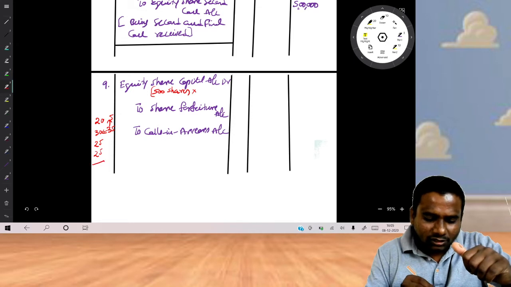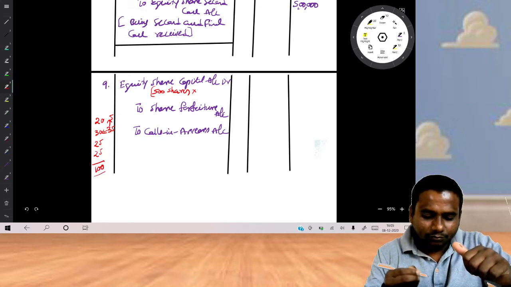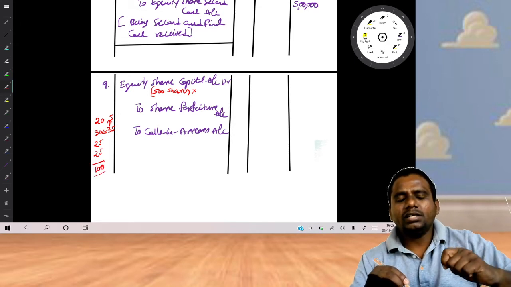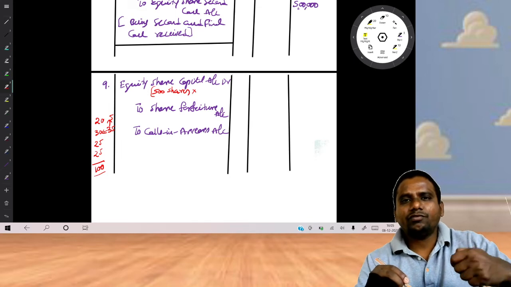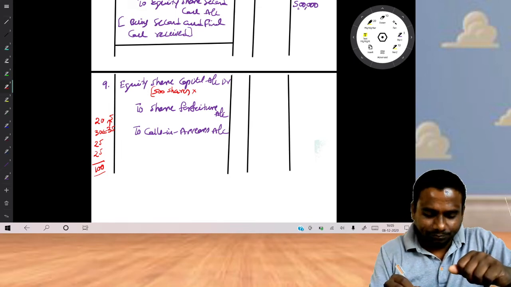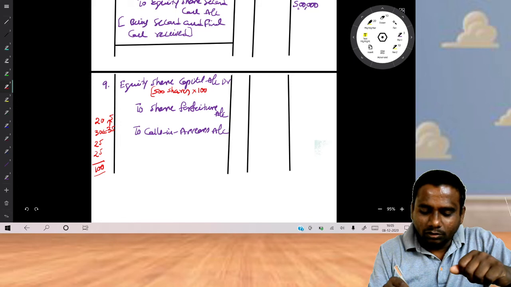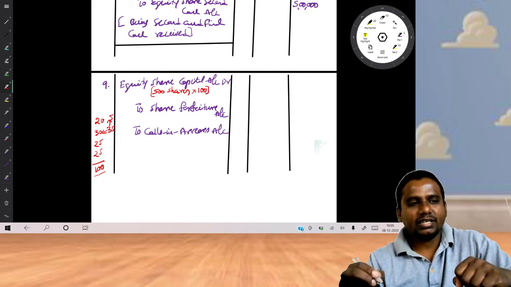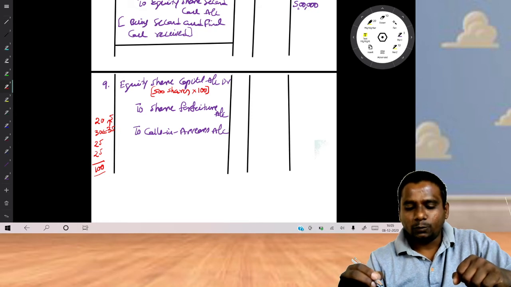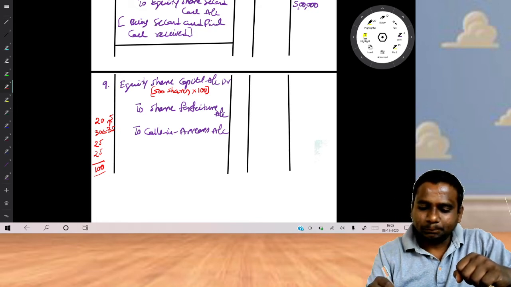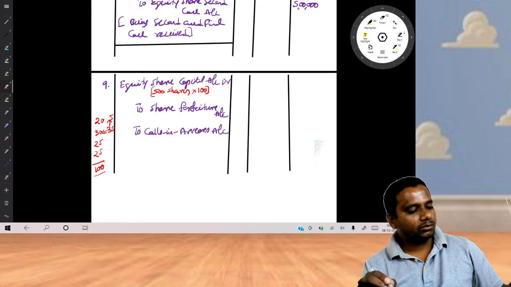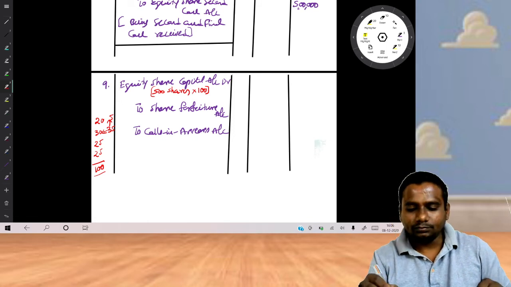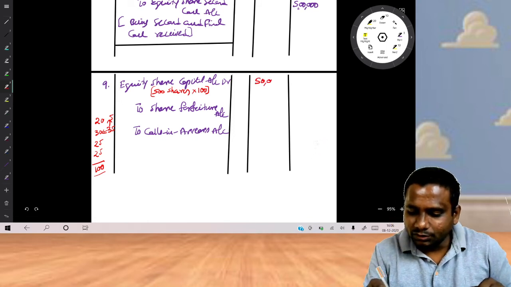That means what is the total amount called by the company? The company called the total amount of face value 100 rupees. So 500 shares into 100 rupees, how much will we get? 50,000.